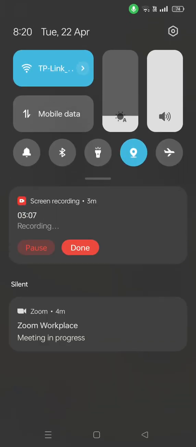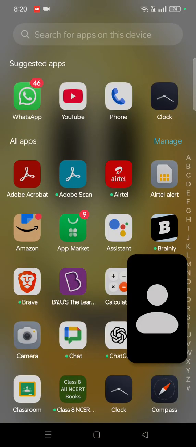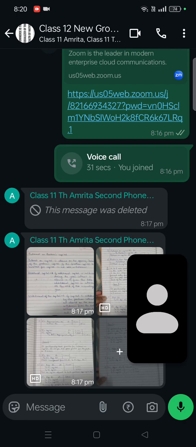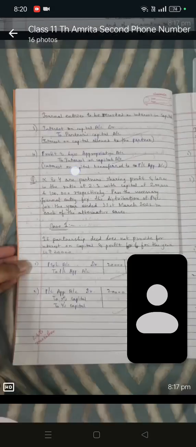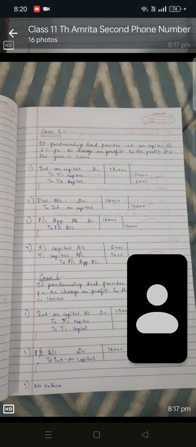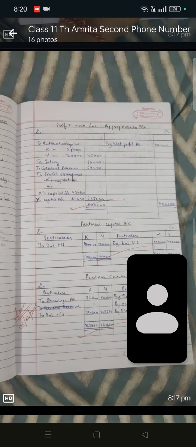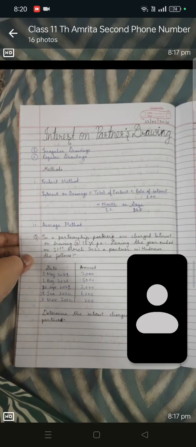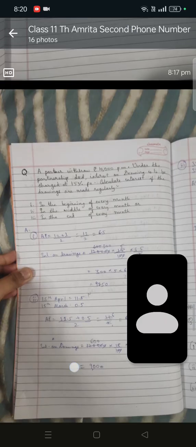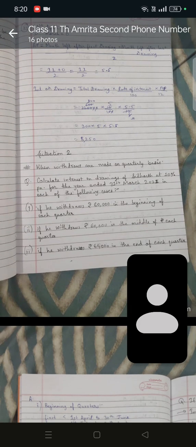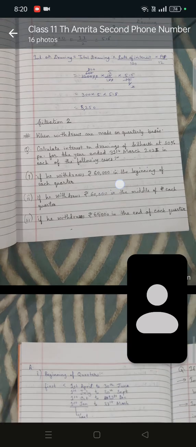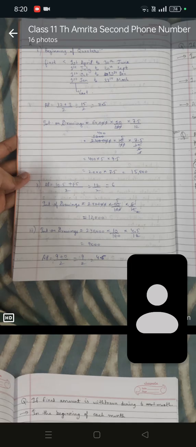So what does the question say now? I think it is the middle of each quarter, right? Now we are going to calculate for the middle of each quarter. How are we going to calculate? First, always we have to calculate the average time period. Second, if he withdraws rupees 60,000 in the middle of each quarter. Middle of each quarter. So what will be the time period left after first drawing?